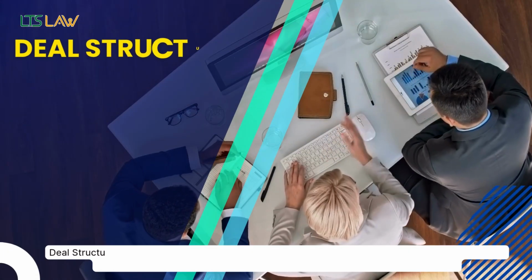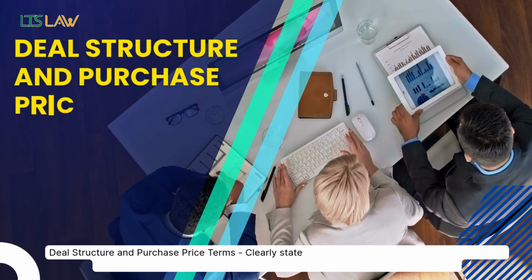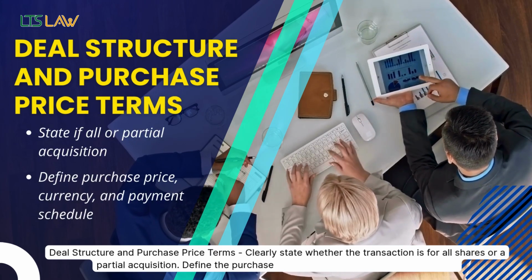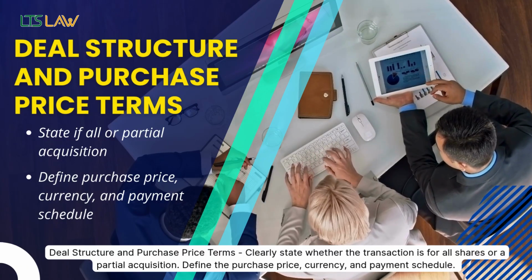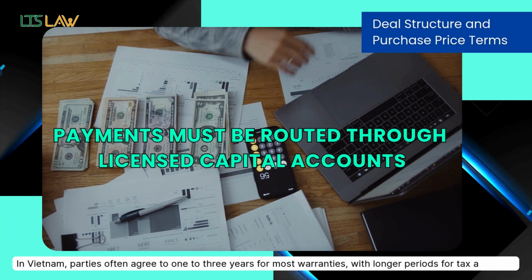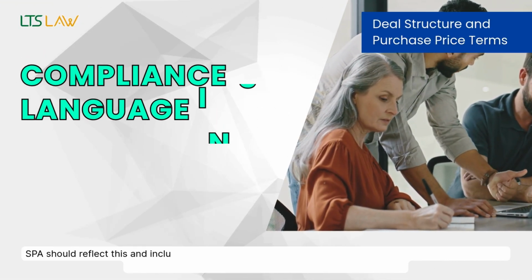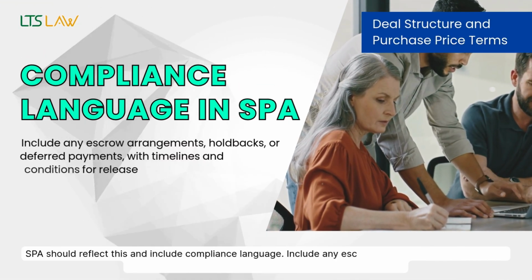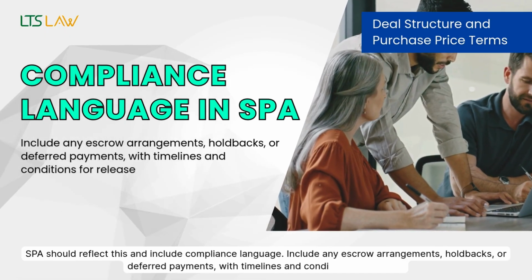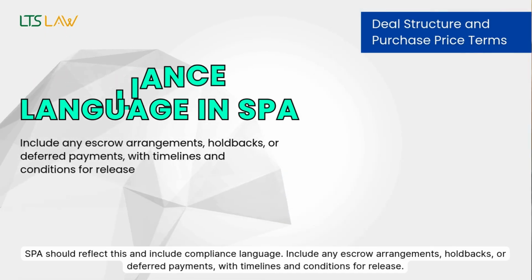Deal structure and purchase price terms. Clearly state whether the transaction is for all shares or a partial acquisition. Define the purchase price, currency, and payment schedule. In Vietnam, payments from foreign investors must be routed through licensed capital accounts. The SPA should reflect this and include compliance language. Include any escrow arrangements, holdbacks, or deferred payments, with timelines and conditions for release.